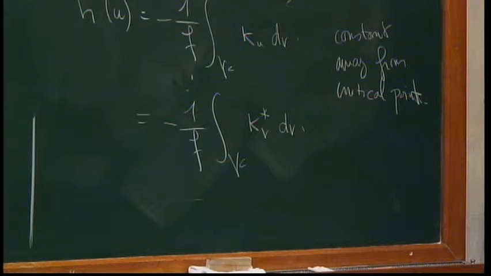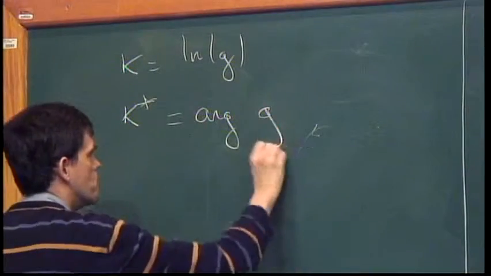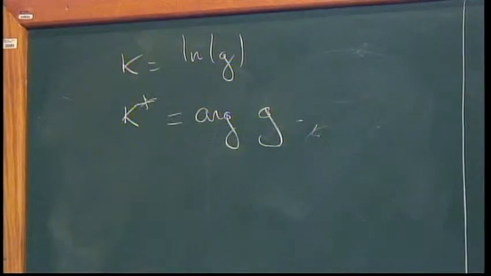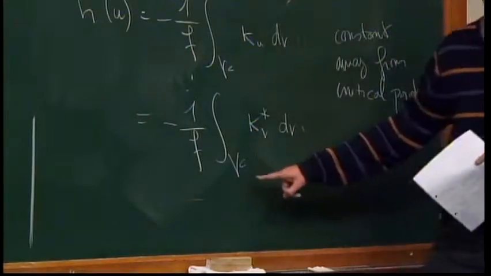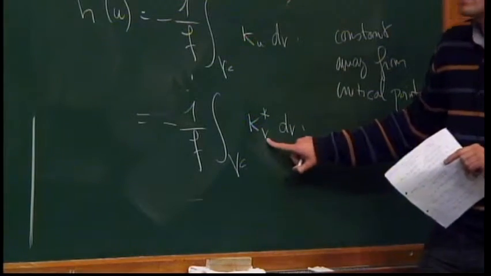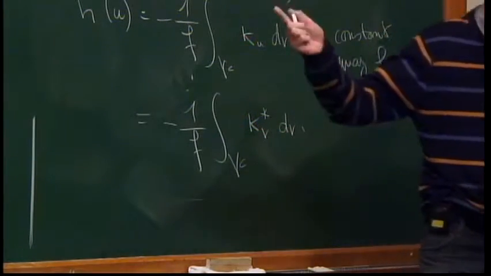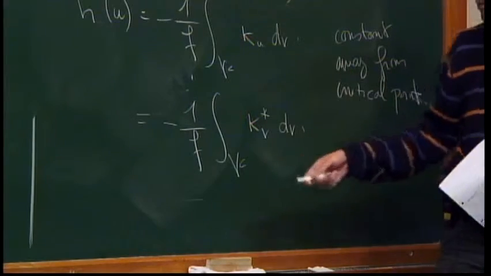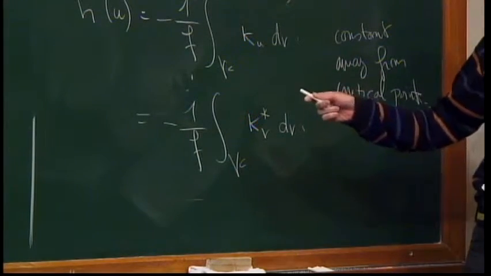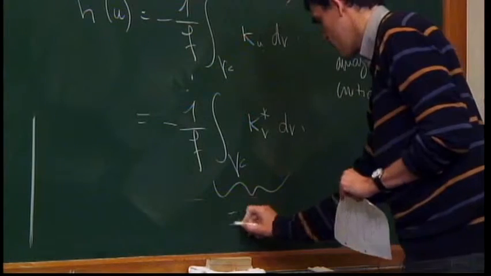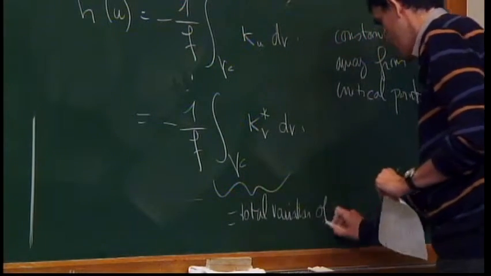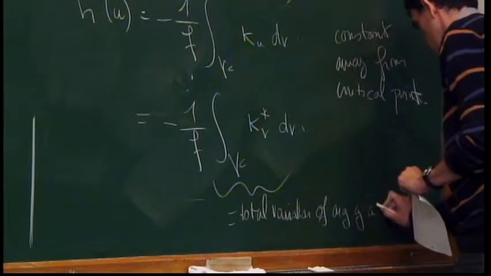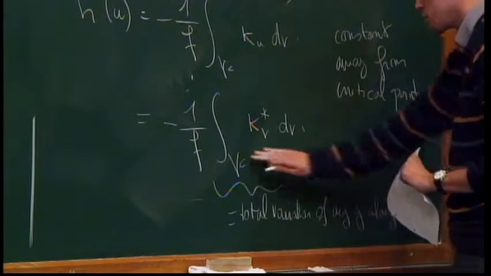So in other words, you integrate on your union of closed curves the derivative with respect to v of the argument of G. So what you have computed is a total variation on gamma c of the argument of G. So this is nothing but the total variation of arg G along gamma u, sorry, the notation is not good.